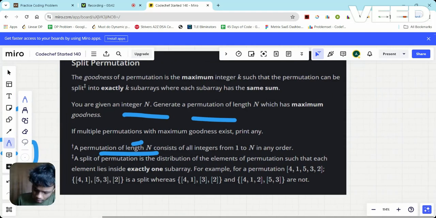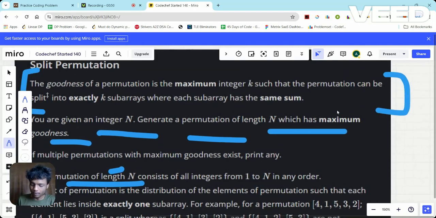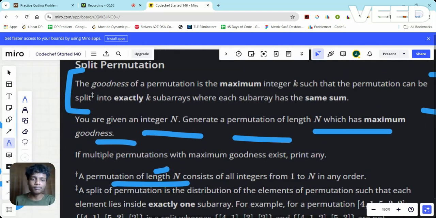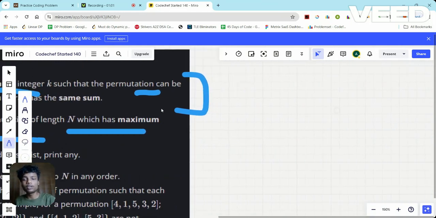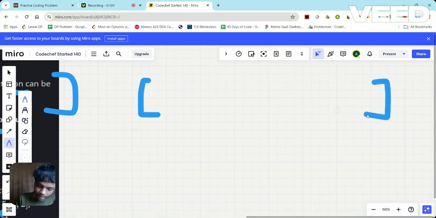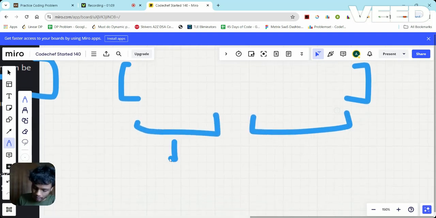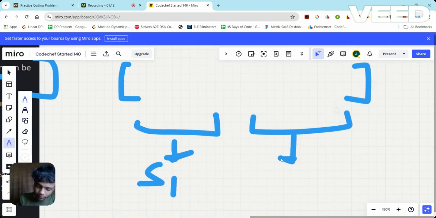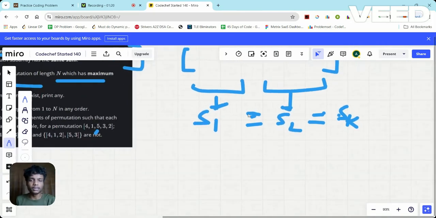Now we need to generate a permutation that has a maximum goodness. Now, what is goodness? First of all, the goodness of a permutation is the maximum integer k such that the permutation can be split into exactly k subarrays. So, let's say we have some array, we need to divide it into some subarrays, such that the sum of subarray 1 and the sum of subarray 2 till subarray k, everything is equal. So this is the goodness basically.